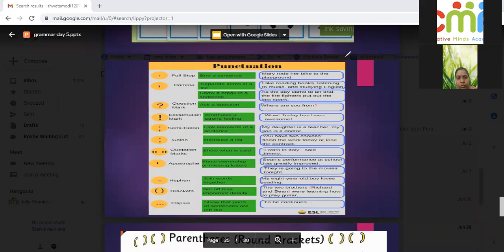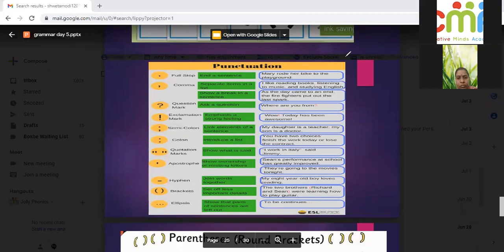66 99 is quotation mark, we have done. Apostrophe, we have done, for belongingness, like Ramesh's car. Hyphen is to connect two words, like 8-year-old boy, to join the words together.